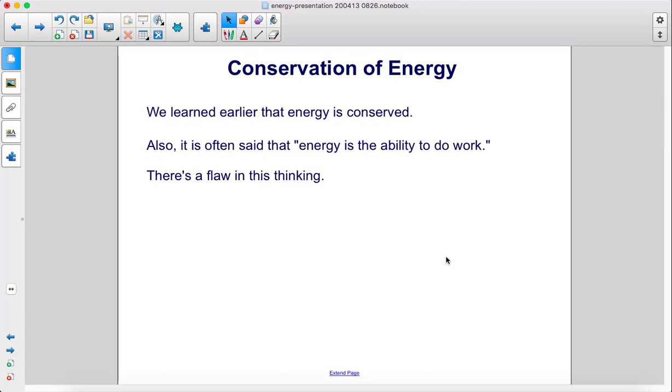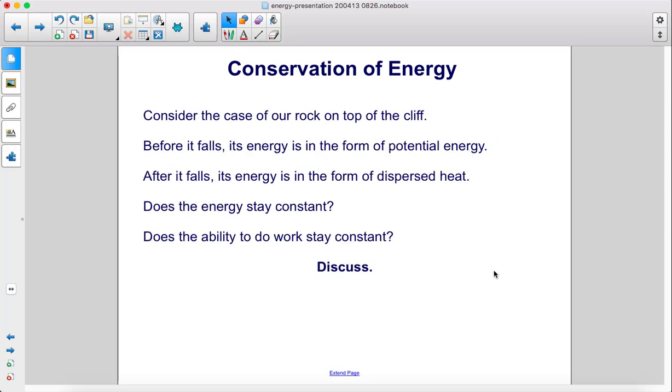We learned earlier that energy is conserved. Also, it is often said that energy is the ability to do work. There's a flaw in this thinking. Consider the case of our rock on top of the cliff. Before it falls, its energy is in the form of potential energy. After it falls, its energy is in the form of dispersed heat.